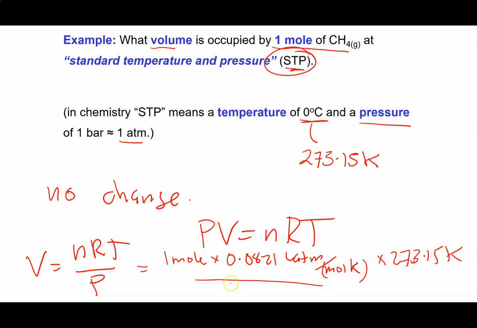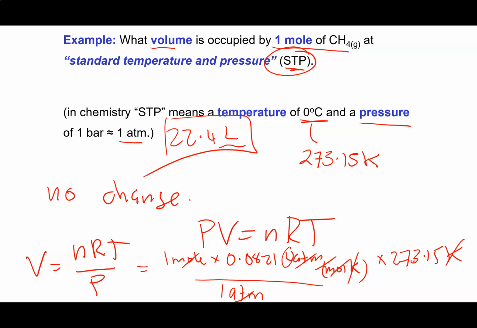And then finally, that's going to be divided by our pressure, which is 1 atm. So you can see that atm goes, moles on moles goes, Kelvins on Kelvins goes, and that's going to leave me with volume in liters. So when I do this, the answer I get is 22.4 liters. So 1 mole of methane at STP occupies a volume of 22.4 liters.